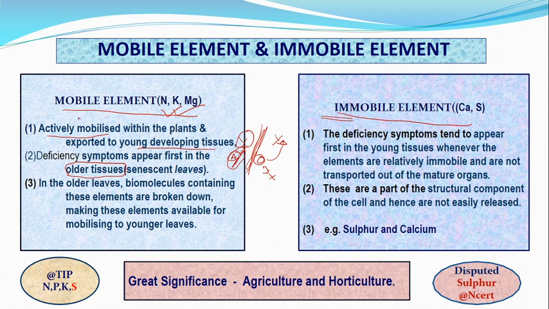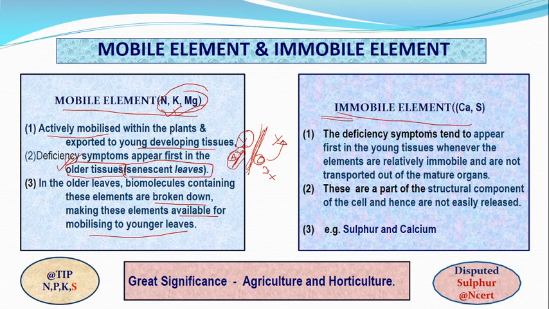A question may ask, if a mobile element is not given, will its deficiency first appear in the younger part or the older part? You have to say the older part, meaning you will find its deficiency in the senescent leaf. In the older part, if there are some important elements, they will not be wasted. The biomolecules containing these elements are broken down, making the element available for mobilizing to the younger leaves. So you have to remember three important mobile elements: N, K, Mg, that is nitrogen, potassium and magnesium.